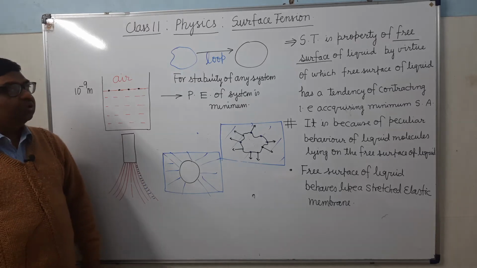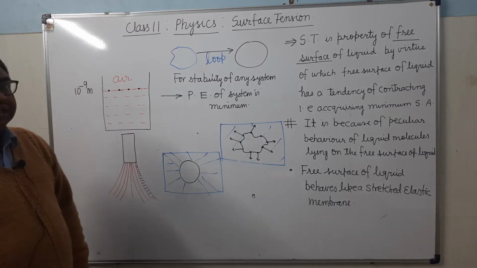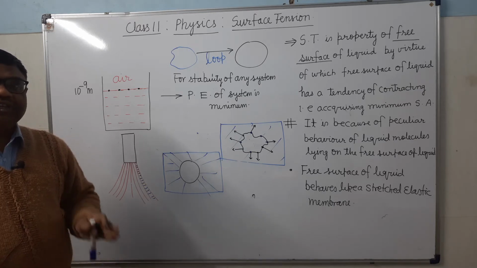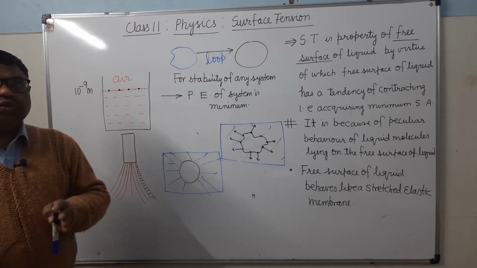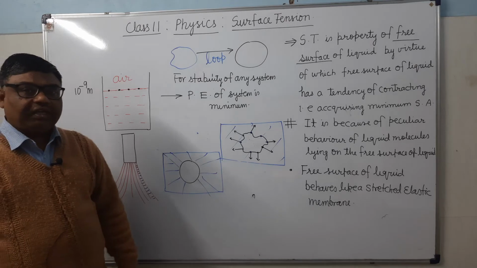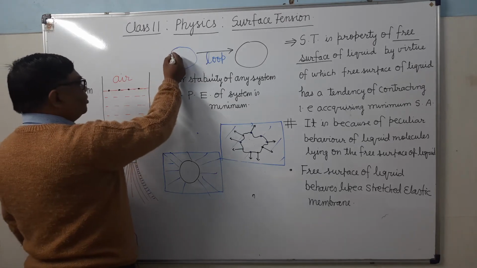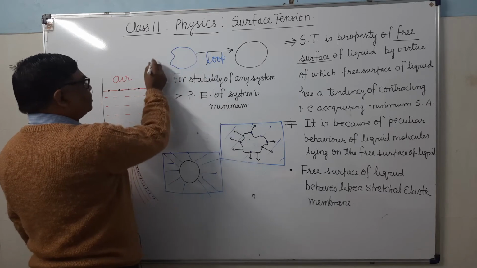Why is it so? So first you see once again, what is surface tension? According to this, the free surface of a liquid is trying to have the minimum possible area. Now suppose the length of this loop thread is 10 centimeter.